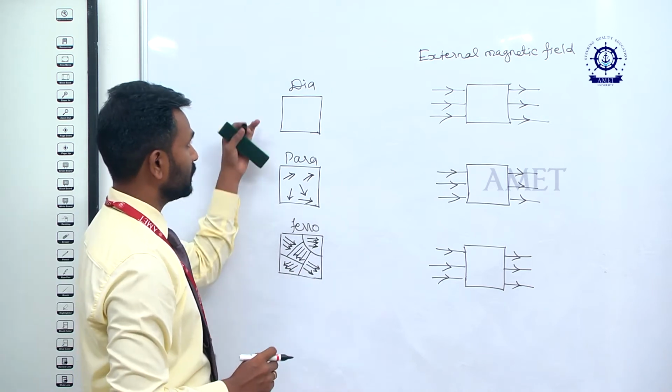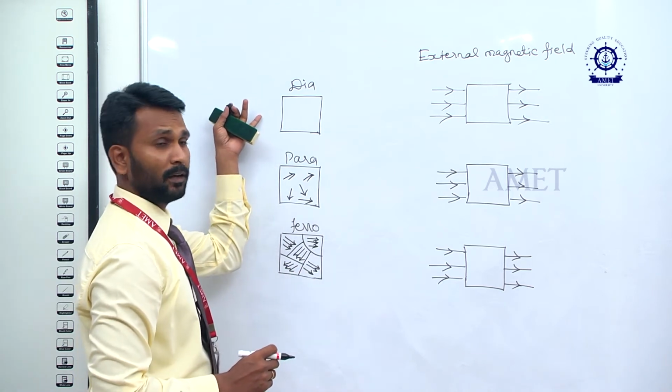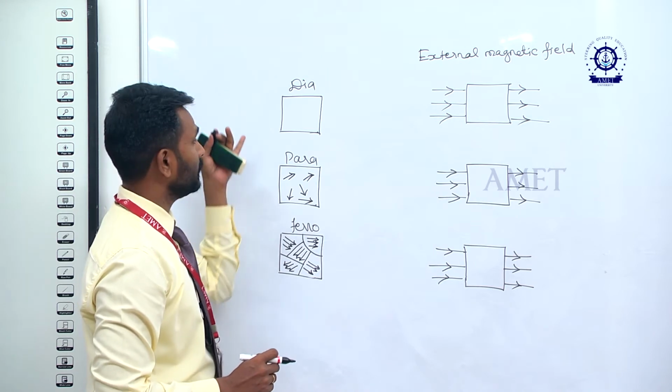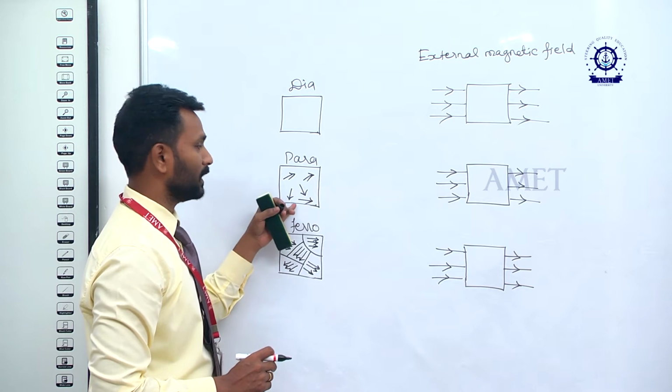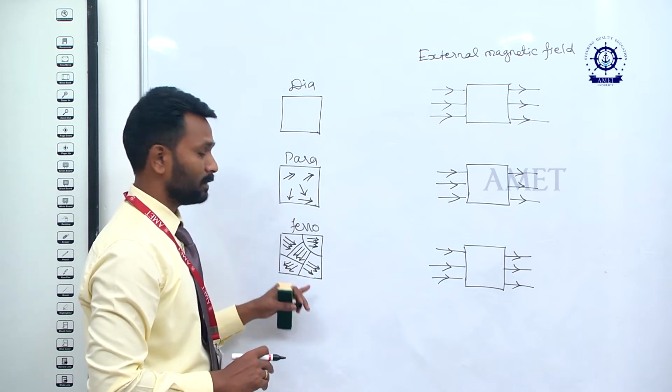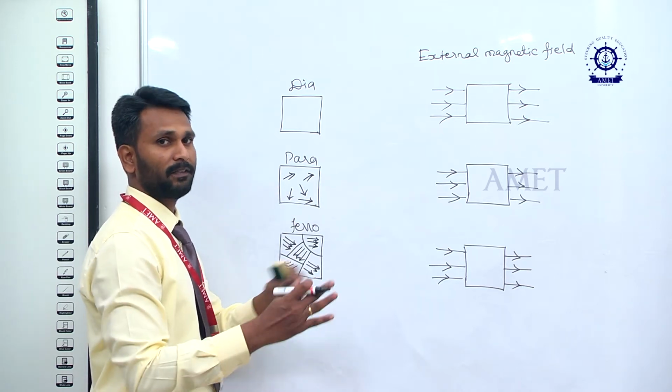So there is no magnetic moment of its own in the diamagnetic material, but the paramagnetic material has some magnetic moment in different directions. The ferromagnetic material has different domains, different directions.